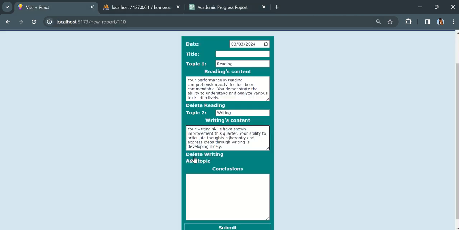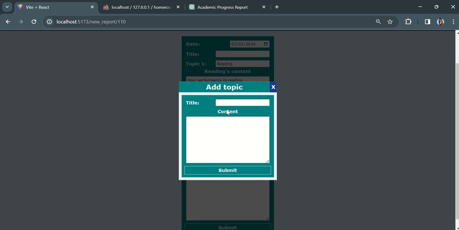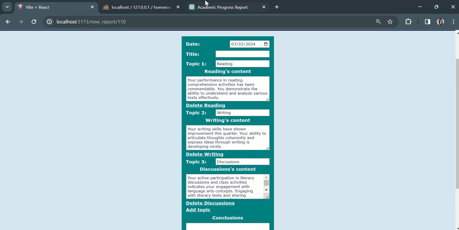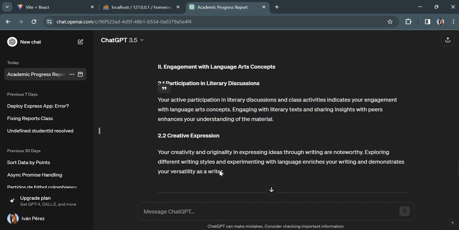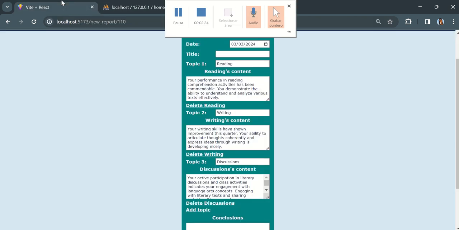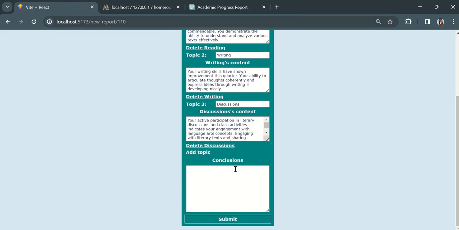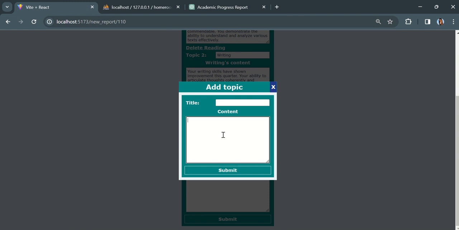Let's add a new topic. This is discussions, and this is the body of the topic. I want to make a longer report, so creative expression, making topic number 4. You can make as many topics as you want.